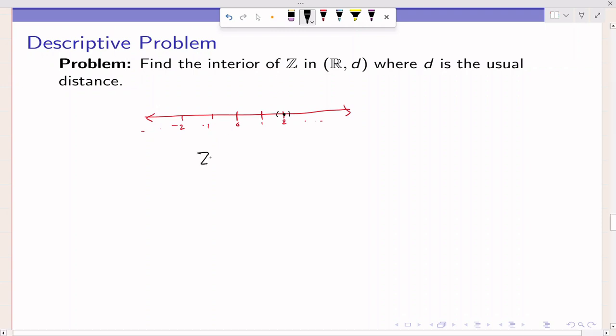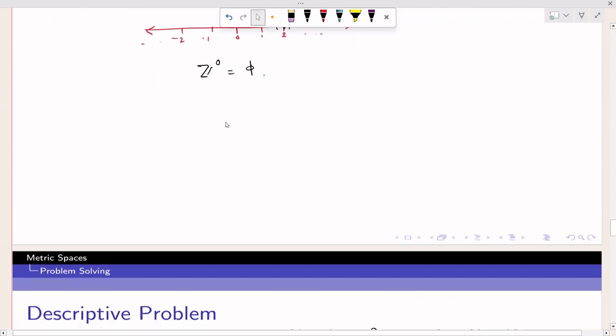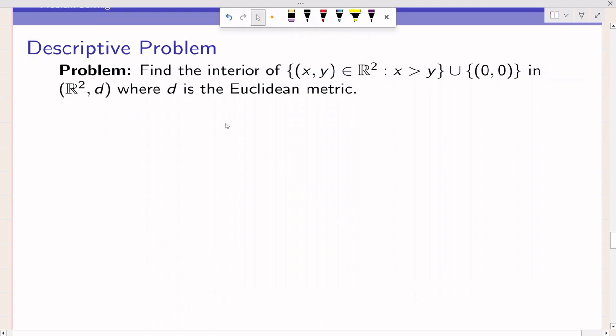So clearly Z interior is equal to the empty set in this particular problem. Okay, now let's go for the next descriptive problem. We want to find the interior of this set, {(x, y) belongs to R², such that x is greater than y}, and the origin is taken there. So what I will do for this, first of all, we will take x equal to y.